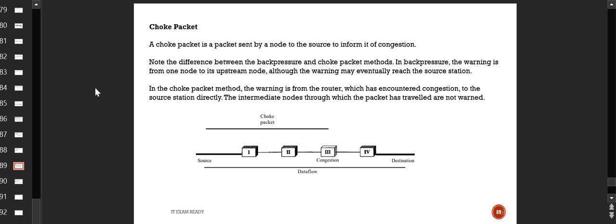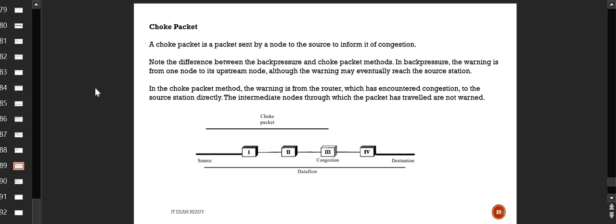So there is a congestion in between the routers and we are sending that information to the source, either node by node or by some choke packet. Not immediately, but it informs that there is a congestion in the network. So if the source receives a choke packet, the source will get to know that there is a kind of congestion in the network.